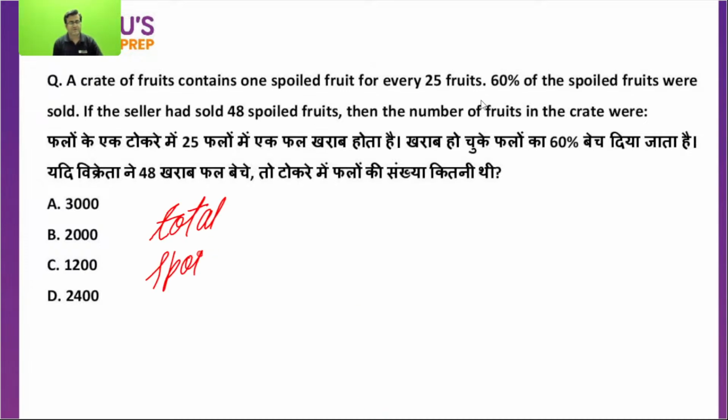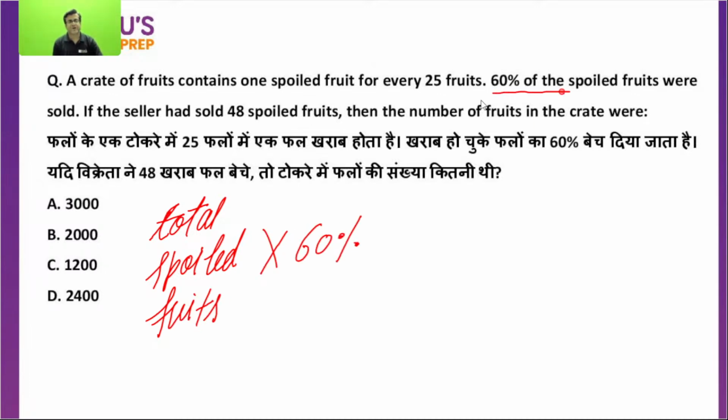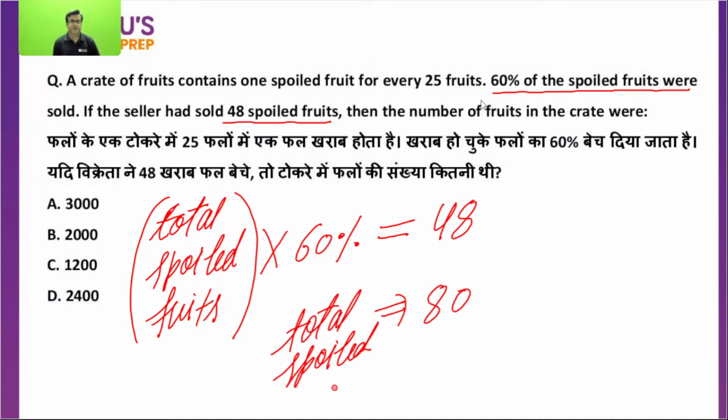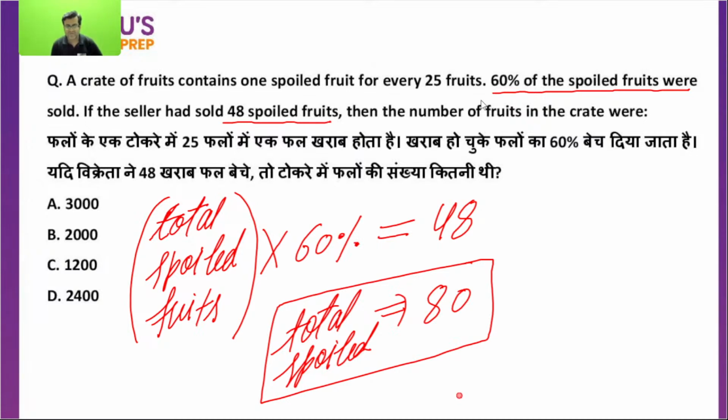Total spoiled fruits. Out of total spoiled fruits, 60% were sold. The question is saying 60% of spoiled fruits were sold. 60% of total spoiled fruits were sold and 48 spoiled fruits were sold. 6 8s are 48. Total spoiled is 80. Is this point clear or not? Tell me, Mr. Ram, Yera, Ashwari, Sagar, Vishwan. Okay, clear. Okay, great. Total spoiled 80.